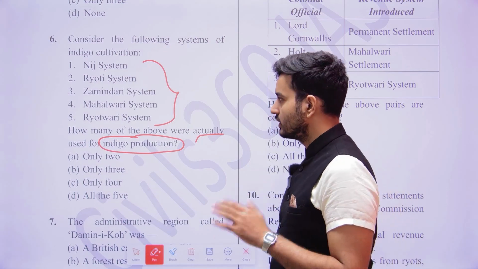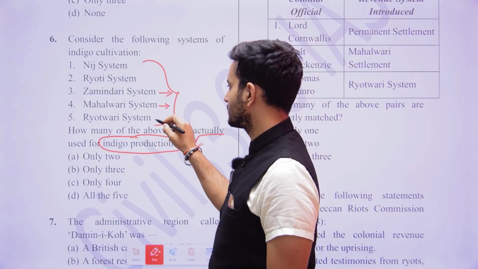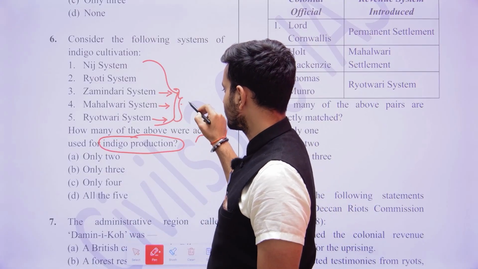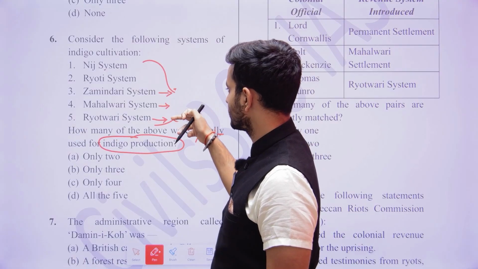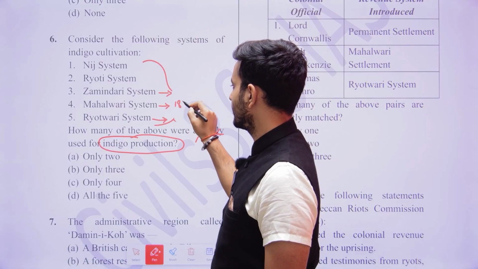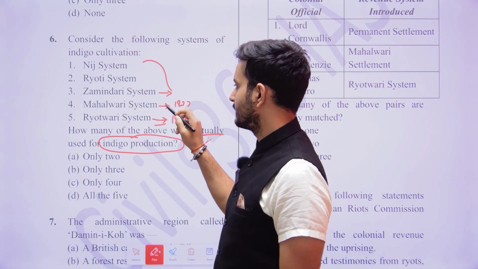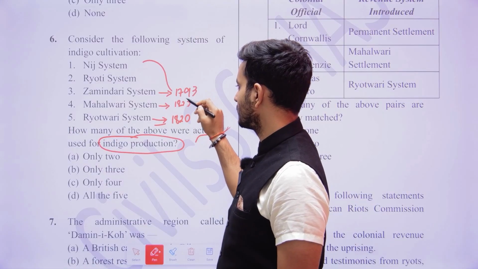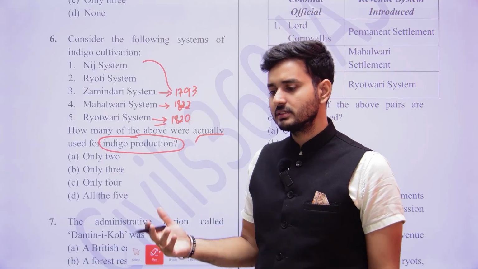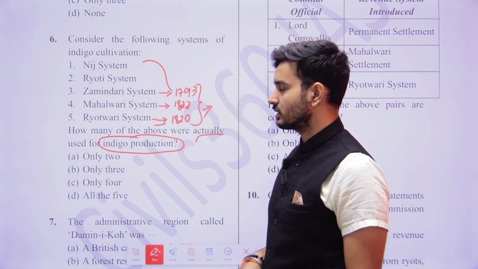Okay. So here, what is the Zamindari system? What is the Mahalwari system? And what is the Ryotwari system? These were the revenue settlements that were started by the British. The Zamindari was introduced by Cornwallis in 1793. Then Mahalwari was introduced in 1822 by Holt Mackenzie, and Ryotwari in 1820 by Thomas Munro. So these were revenue settlements which the Britishers had brought.